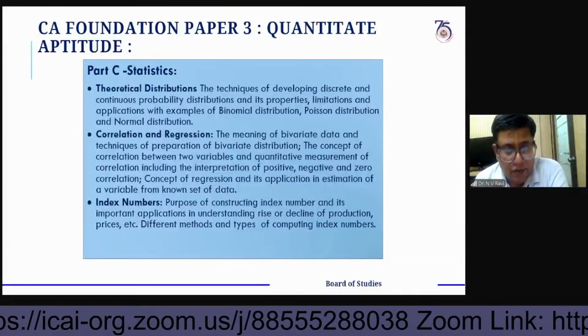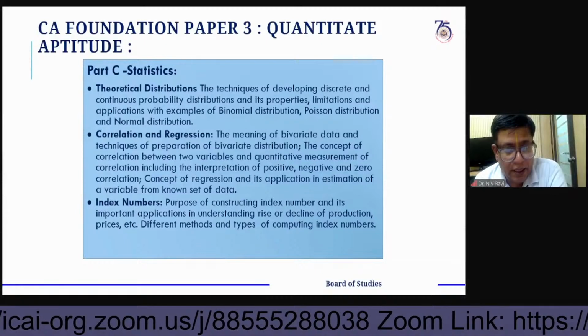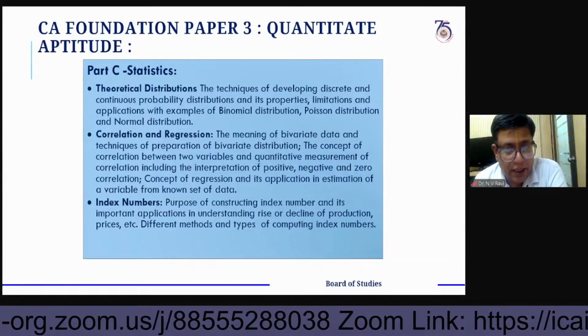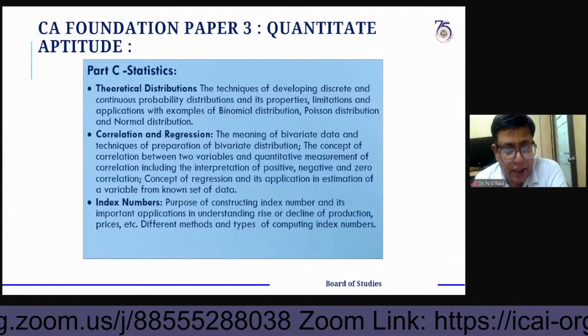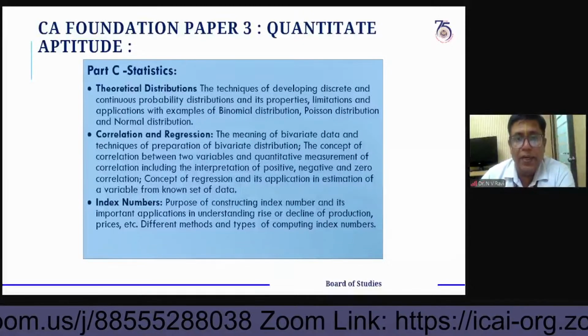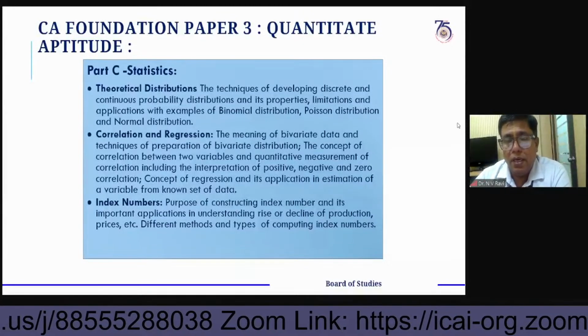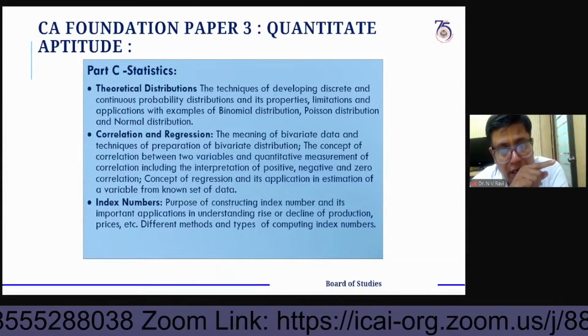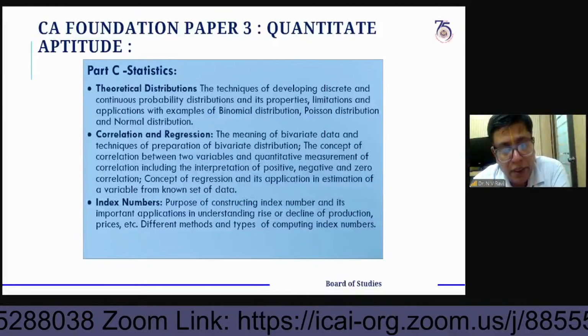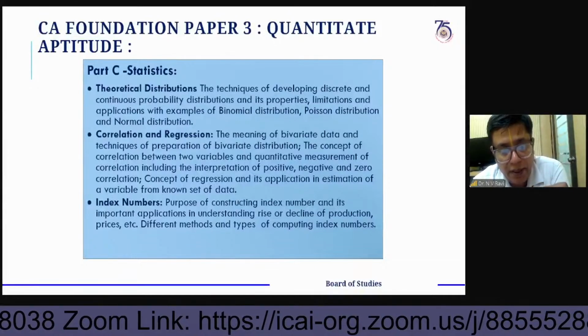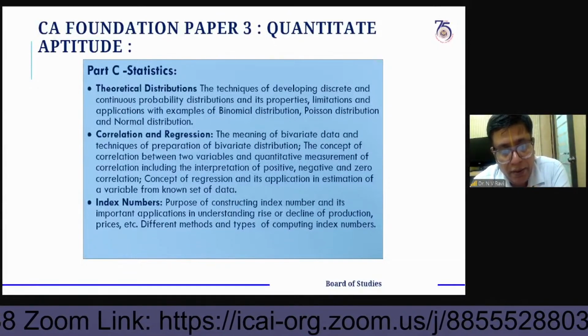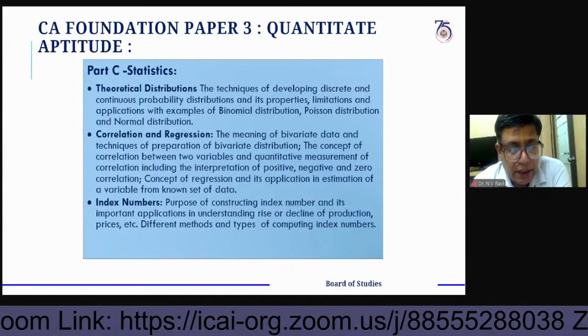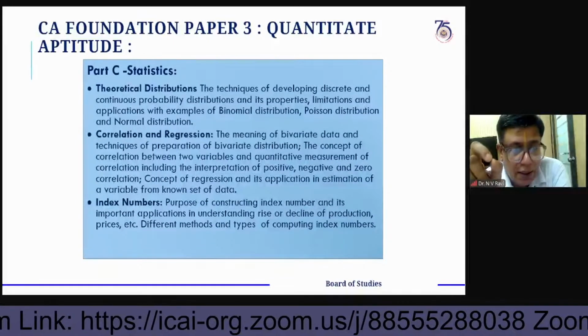Weightage, again I want to repeat. If you look at the statistics portion, business mathematics is 40 marks, logical reasoning is 20, and statistics is 40 marks.